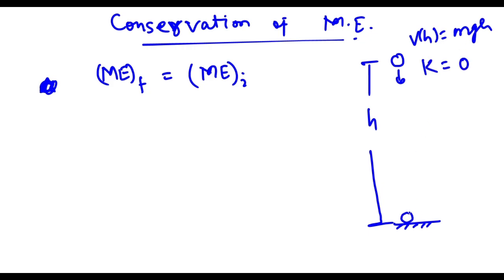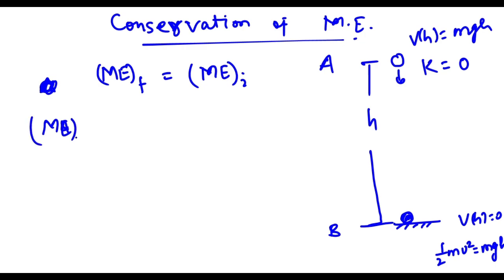And when it is about to hit the ground, and we have chosen this ground to be the reference, potential energy will be 0 here, but the kinetic energy, that is 1 by 2 mv square, will be m into g into h. You can do it by yourself, or you can go back to previous slides. So let's say this position is position A, this position is position B. So mechanical energy at position A is equal to mechanical energy at position B.